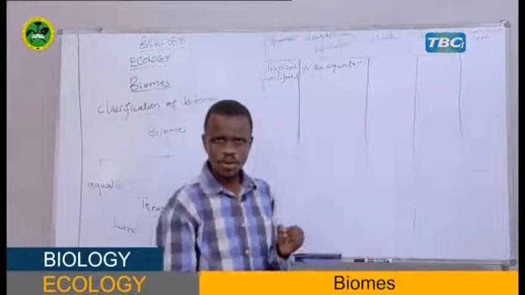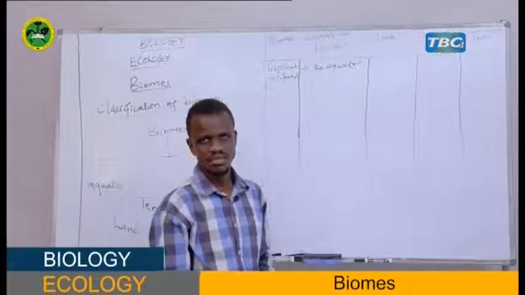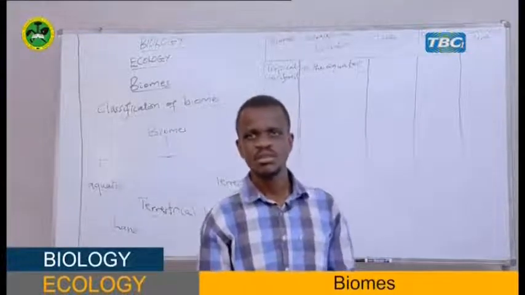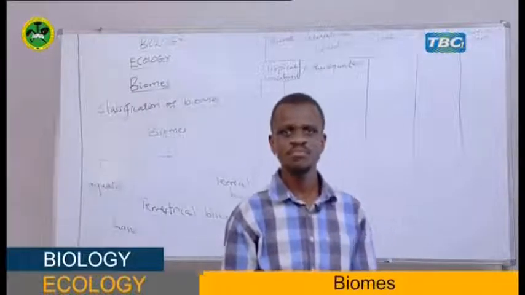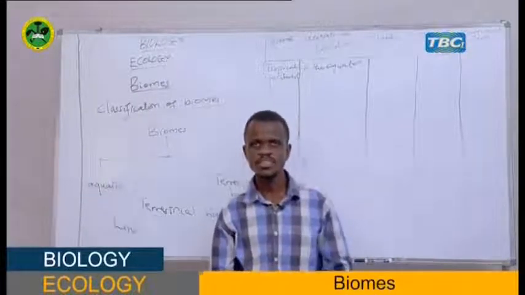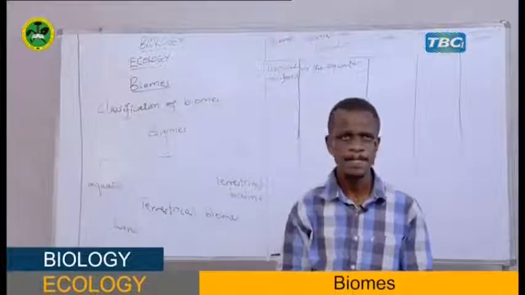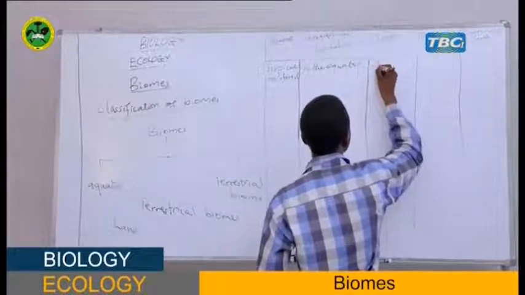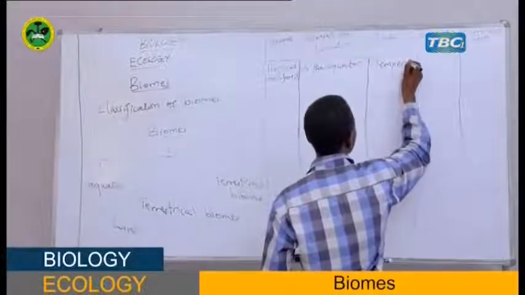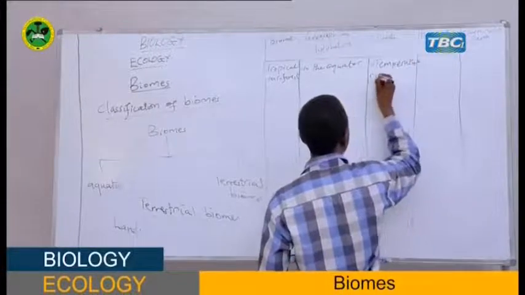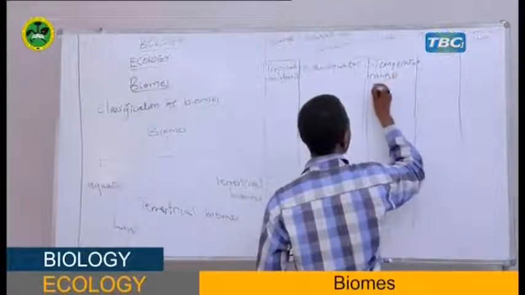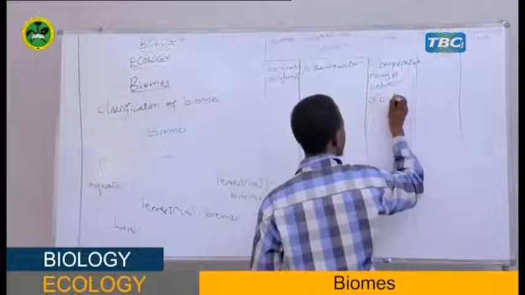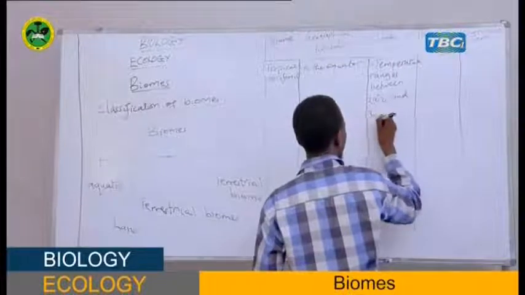The climate of tropical rainforest. Tropical rainforest is characterized by having high precipitation. The rainfall here can occur at any time. Together, the temperature is high also, my students. Therefore, let us begin with the temperature. Temperature of this biome ranges between 20 Celsius and 34 Celsius.